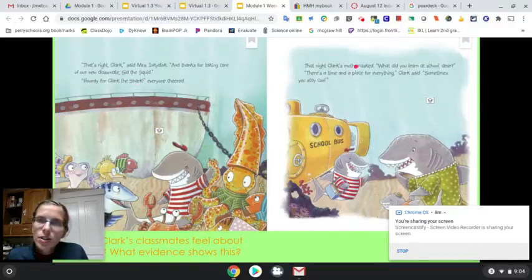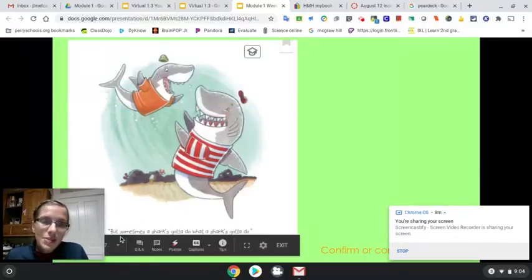Everyone cheered. That night, Clark's mother asked, "What did you learn at school, dear?" "There's a time and a place for everything," Clark said. "Sometimes you stay cool. But sometimes a shark's gotta do what a shark's gotta do."